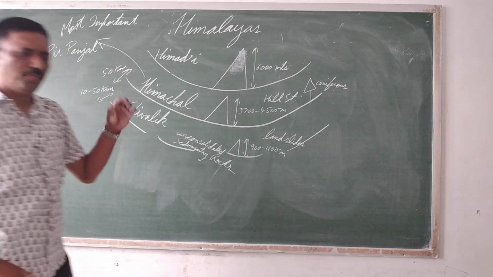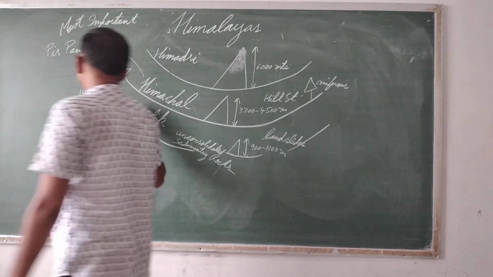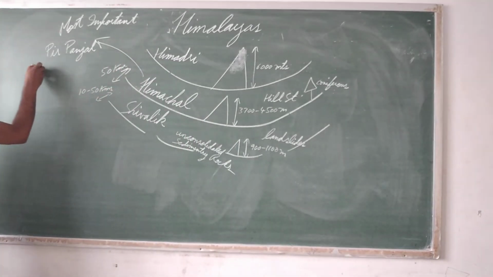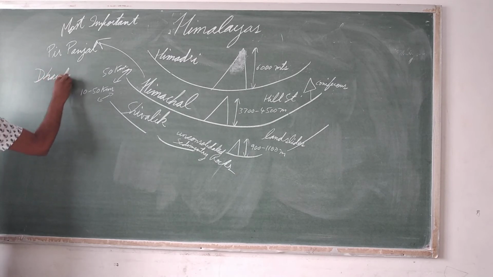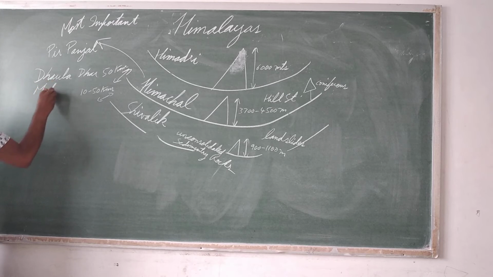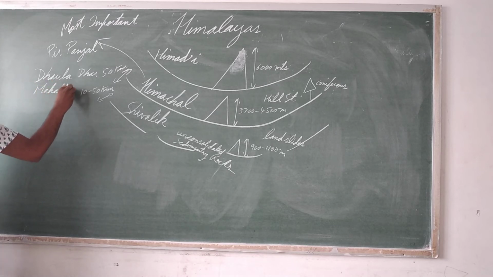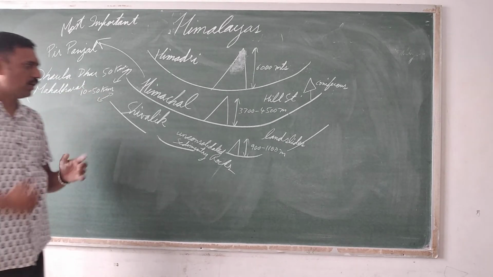Pir Panjal is the most important range of the Himachal range. Further, other important ranges can be Dauladhar and Mahabharat. These are also important, but the most important is the Pir Panjal range.